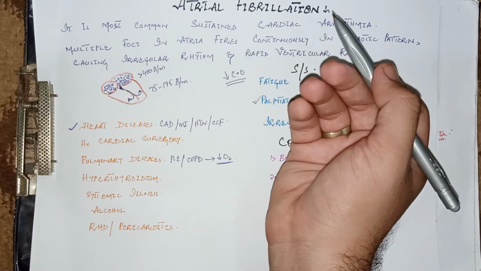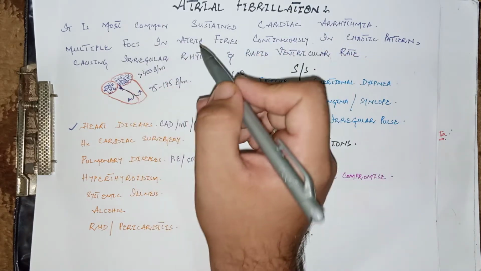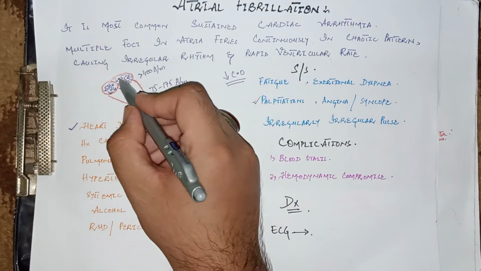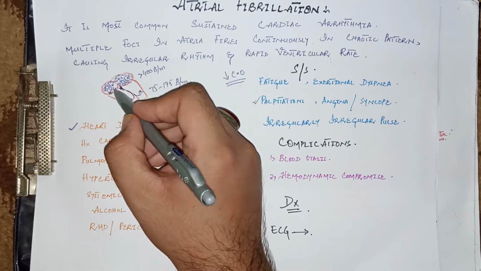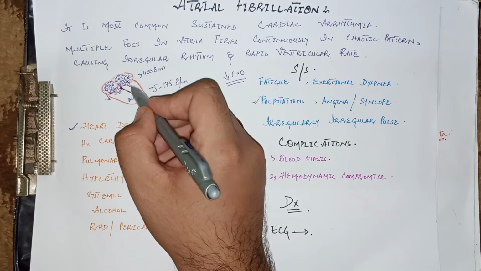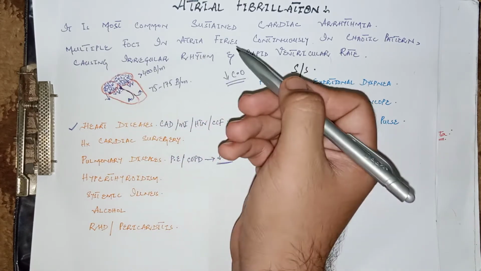It is a very important topic. So what is atrial fibrillation? It is the most common sustained cardiac arrhythmia, characterized by multiple ectopic foci formation within the musculature of the atria, and these foci fire continuously and in a chaotic pattern, causing an irregular rhythm and rapid ventricular rate.